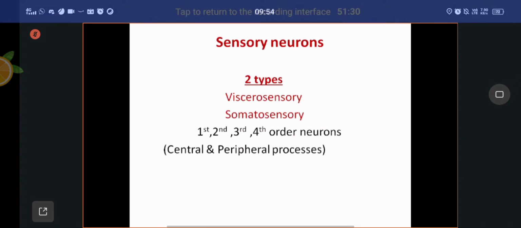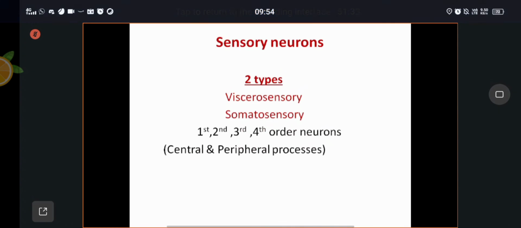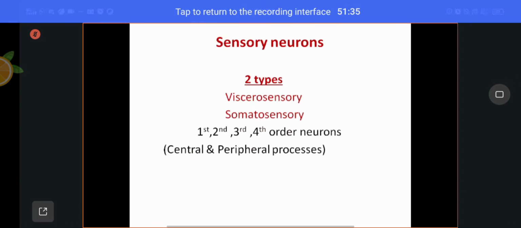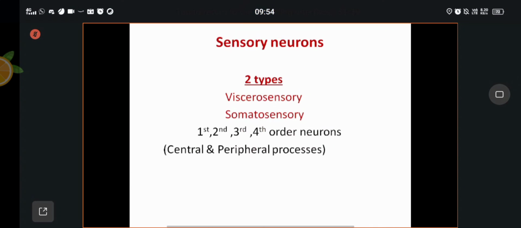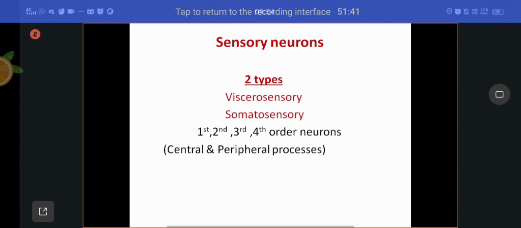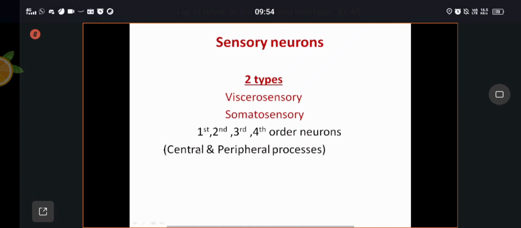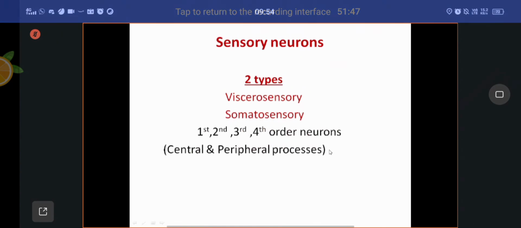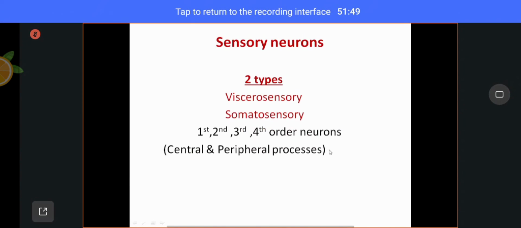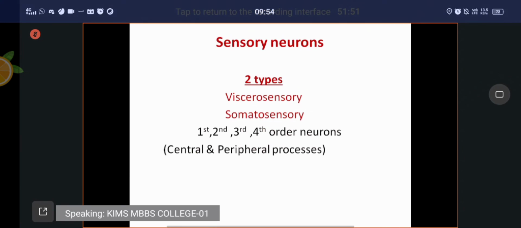Some sensory pathways have only one order, that means only one sensory neuron will be present. It has a central process and a peripheral process. The central process goes towards the central nervous system, and the peripheral process enters through the peripheral nerve from receptor organs like skin.